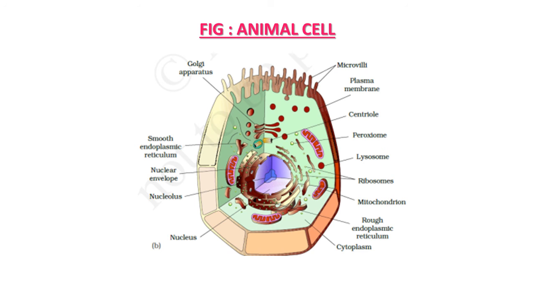So this outermost layer in plant cell is cell wall, and in animal cell, the outermost layer or structure is plasma membrane. So by studying both cell figures, plant cell and animal cell, we can differentiate or compare between these two eukaryotic cells, plants and animal cell.